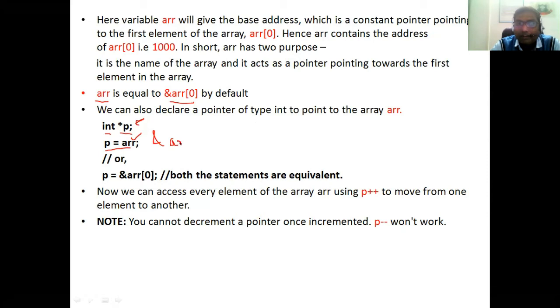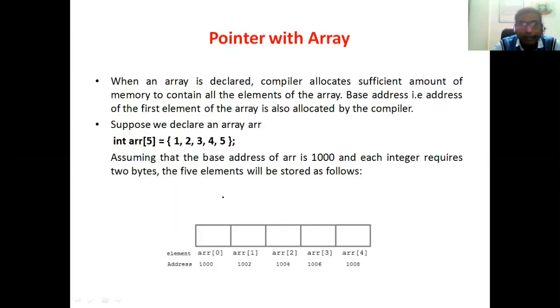Always the name of your array contains the base address from where your array actually started. That means the zeroth location address will be contained by the name of your array. So p is equal to ARR, that means ARR contains the address of ARR of 0. So it will contain the address of the first location. In the previous case, the address of the first location, ARR of 0, is equal to 1000.